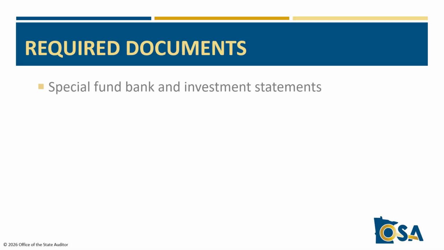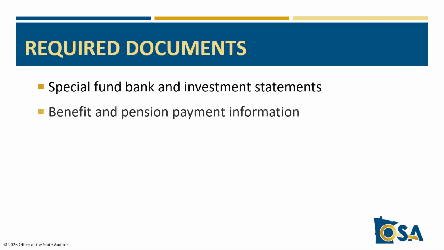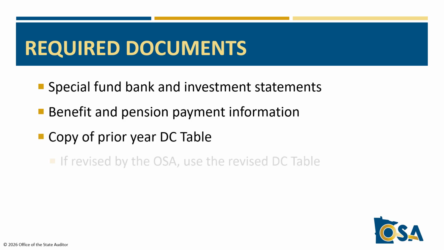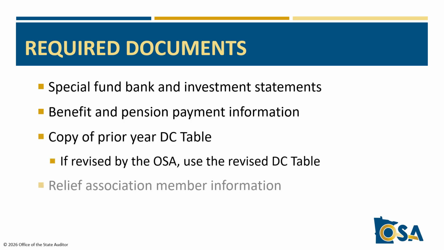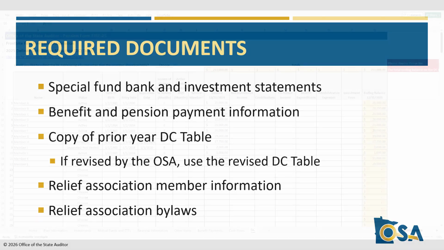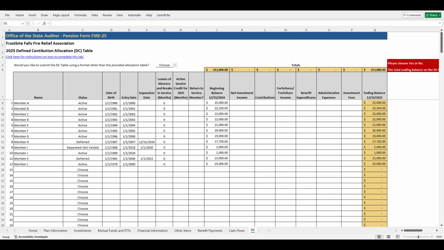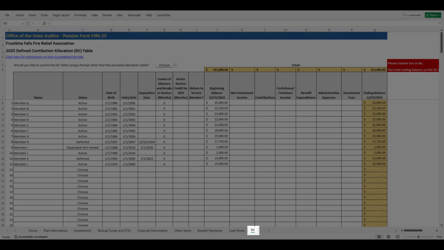Before completing this section, there are a few required documents you will need. First, obtain copies of the Special Fund Bank and Investment Statements for the reporting year. Next, obtain information about the service pensions and benefits paid during the reporting year, a copy of the Relief Association's bylaws, information on any members that joined or separated from the Relief Association during the reporting year, information on any member leaves of absence during the reporting year, and a copy of the previous year's DC table will also be needed.